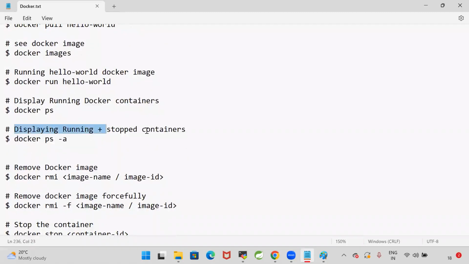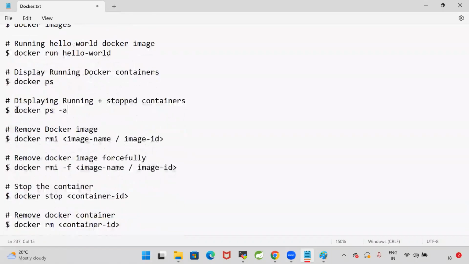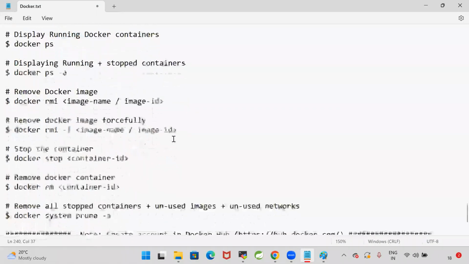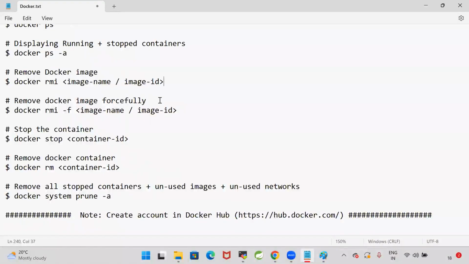Displaying running plus stopped containers. For that, we can go for Docker ps -a. Then remove Docker images. If you want to remove the Docker image, rmi, remove image, either by using image name or by using image ID. So to remove the Docker image forcefully, for that, Docker rmi -f. Then stop the container. My container is running. I want to stop the container. For that, we can go for Docker stop container ID.